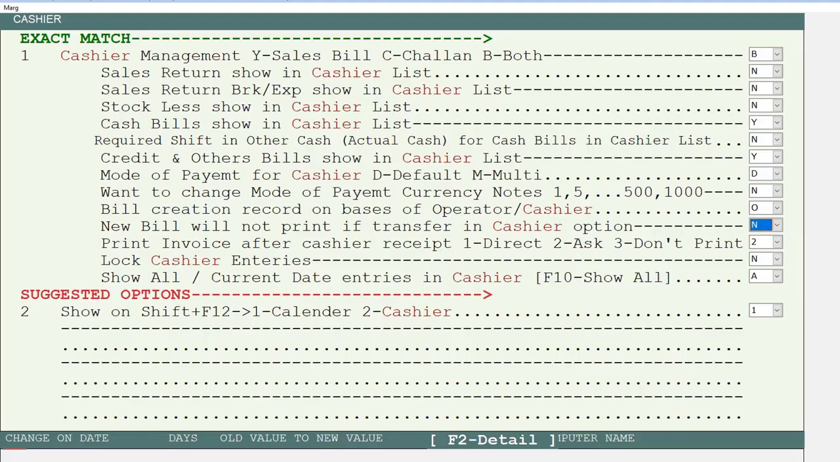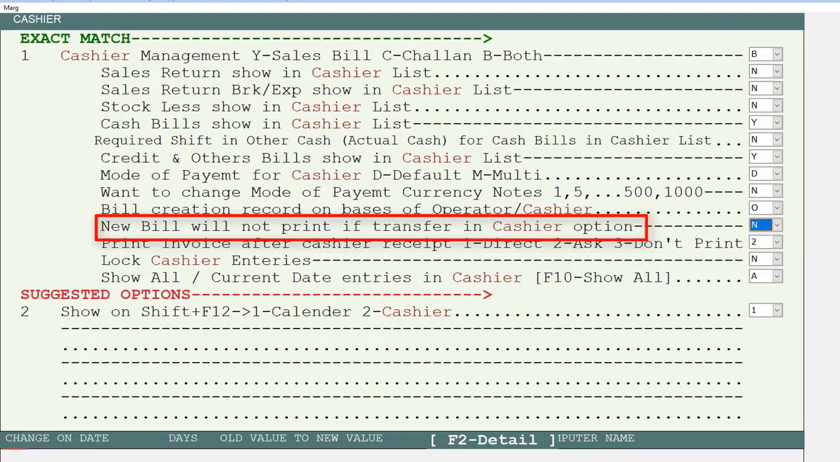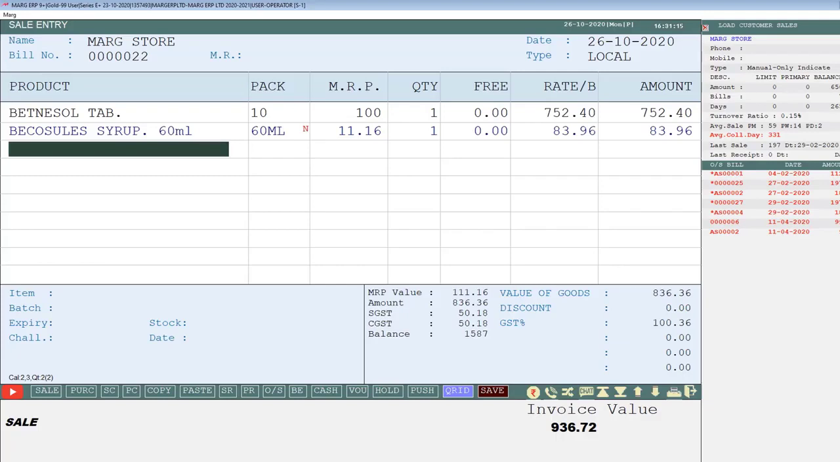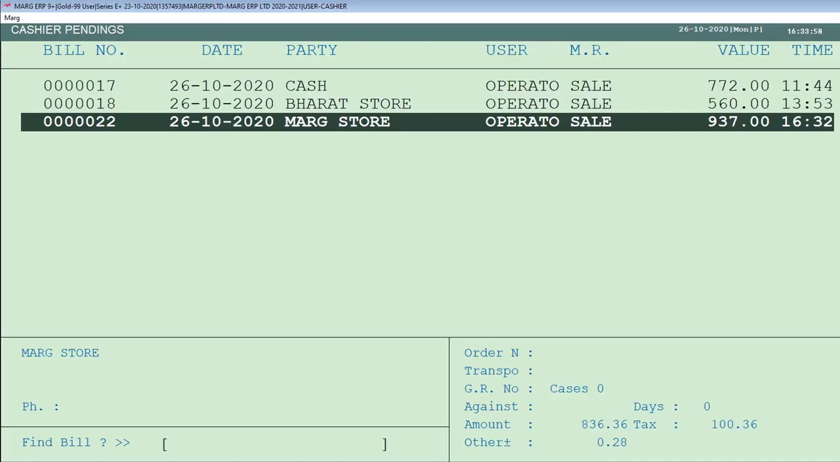Then is new bill will not print if transfer in cashier option. It means if we want that the operators who are generating the bills, when they save the bill, this type of window must be shown on their computer screen so that they can get the printout of the bill by giving the print command, then we will set this option to yes, else keep it as no. If we disable this field, meaning we set this field as N, then for the operators who will be generating the bills, the print option will not be reflected on their computer screen, meaning the bills will directly get saved and will keep on reflecting on the cashier panel.